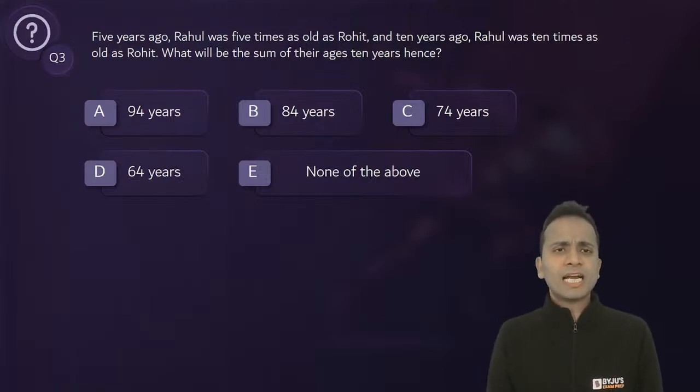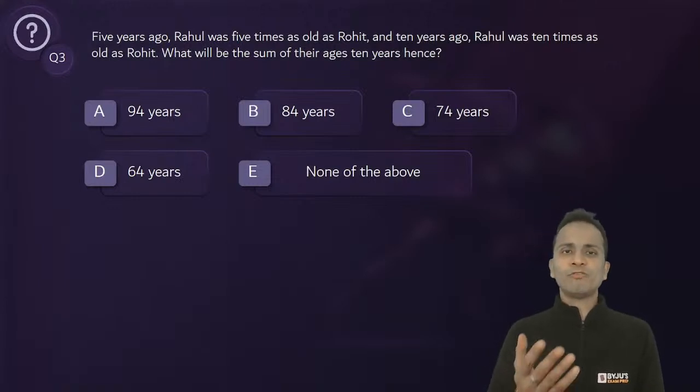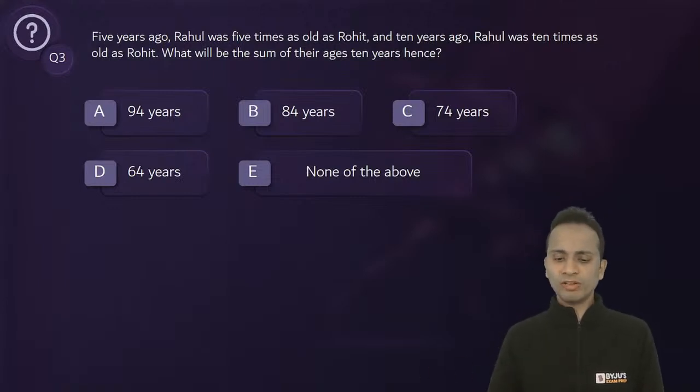What you can do is you can start by assuming the present age of Rahul and Rohit as two different variables.